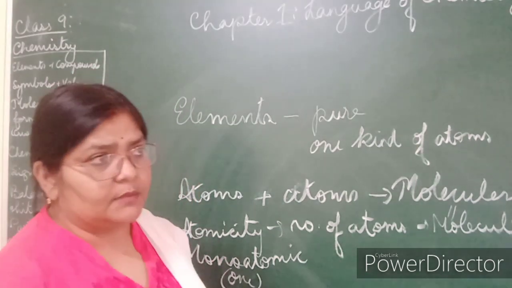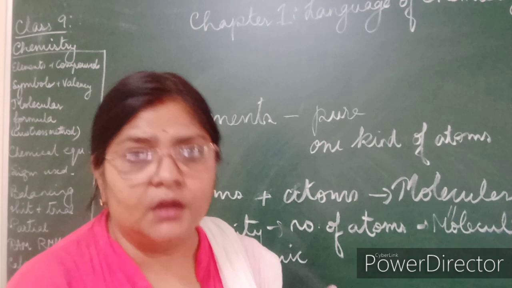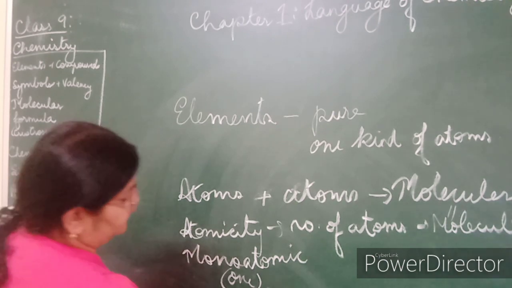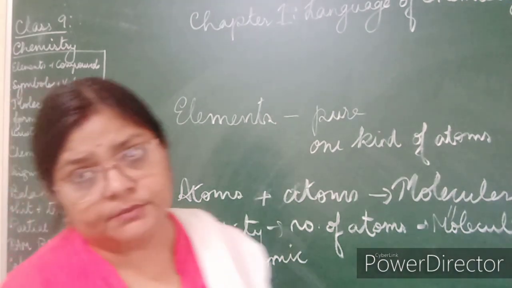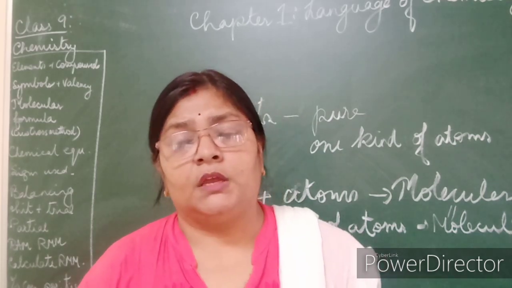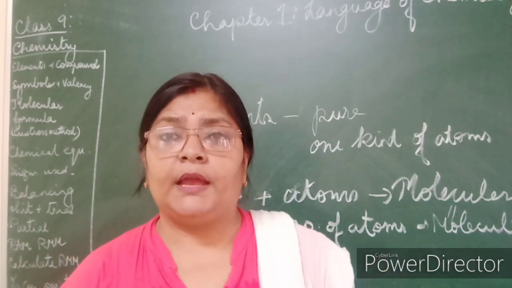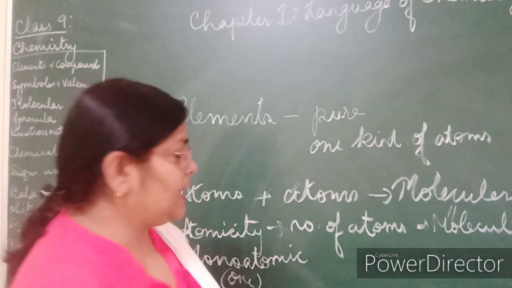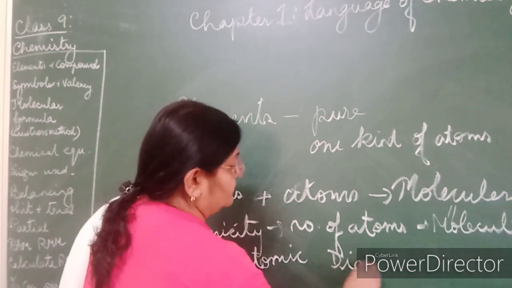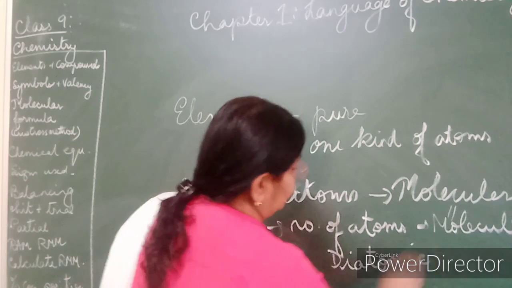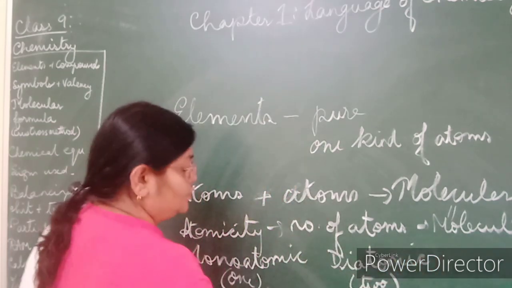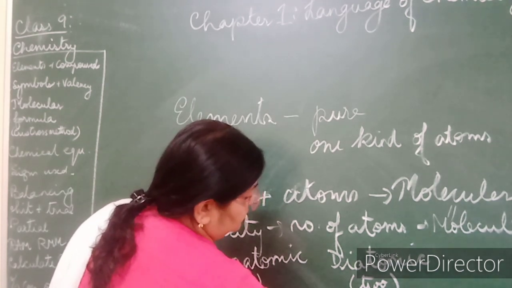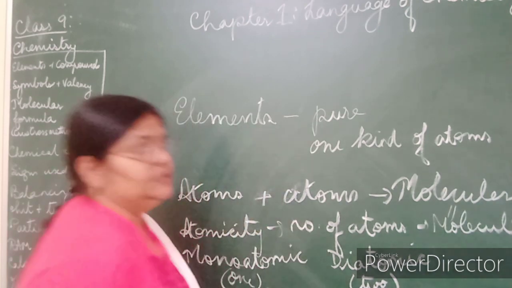All the inert gases are monoatomic. All the metals are monoatomic. Suppose I take the example, helium, metal. So they are all monoatomic. Now there are elements in which two atoms combine to form one molecule of that particular element. So they are diatomic. Di means two. So two atoms are present in one molecule, like hydrogen, oxygen, chlorine. These are commonly used.